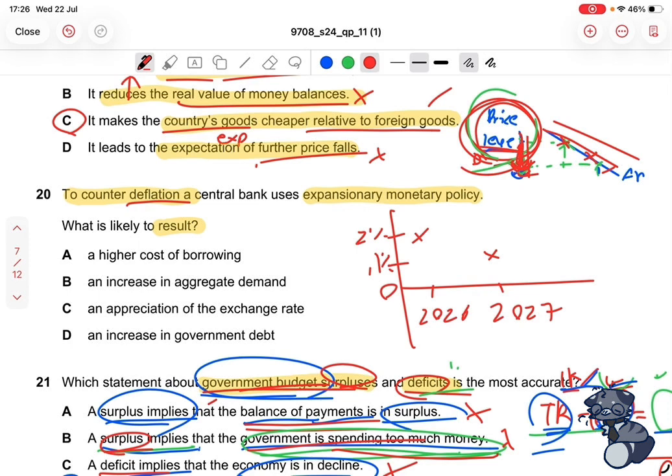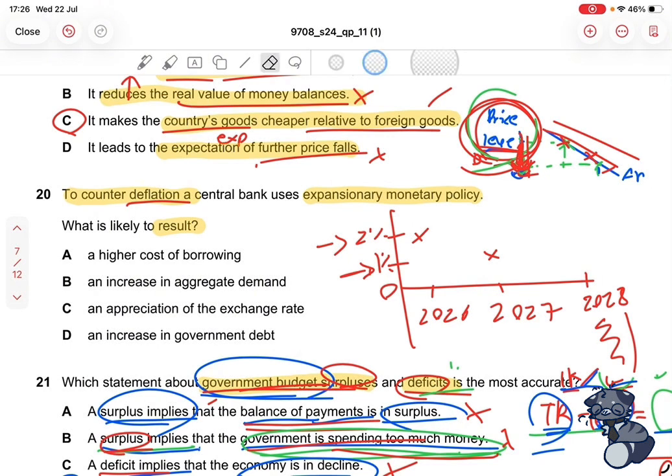If there is disinflation, the prices are still rising, just at a slower rate, because it's rising at 1%, not at 2%. But if we have deflation, that means prices are falling, meaning the percentage at which the prices are rising will be below 0%. So it will be in the minus zone, meaning it will decrease essentially. So deflation is where prices are falling, yes, but that doesn't necessarily mean it's decreasing inflation.